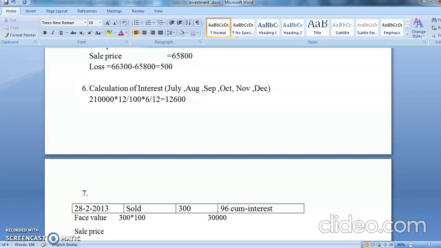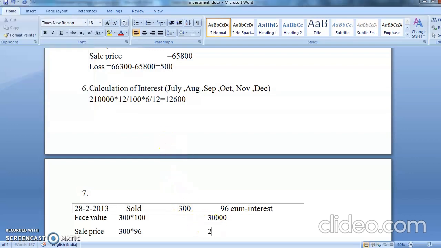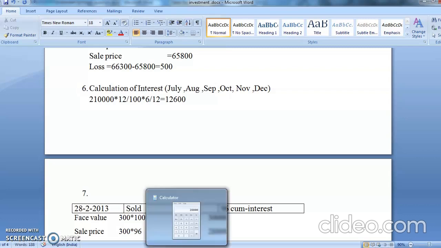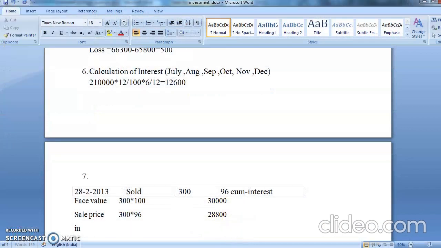Yes, sale price is 300 multiplied by 96. See, this is your sale price, 96. That is equal to 300 multiplied by 96. That comes to 28,800. Then next is interest.